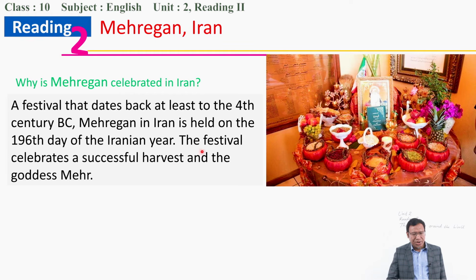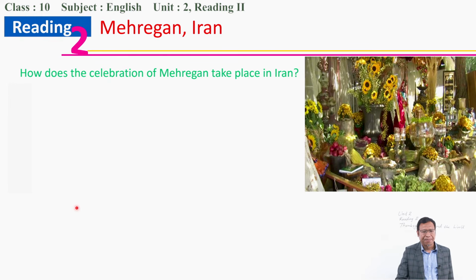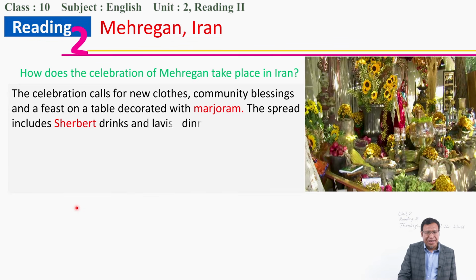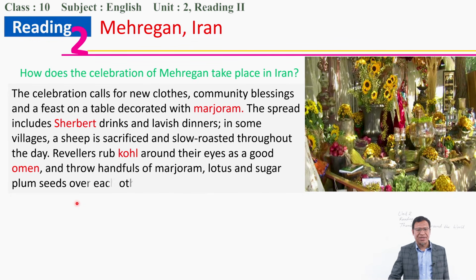It also celebrates the successful harvest. Similar to many Thanksgivings, it celebrates successful harvest, and it also remembers the goddess Mer. Goddess Mer is the goddess of love, reverence, enthusiasm, a lot of things. Now how does the celebration of Mergan take place in Iran? How does it take place?